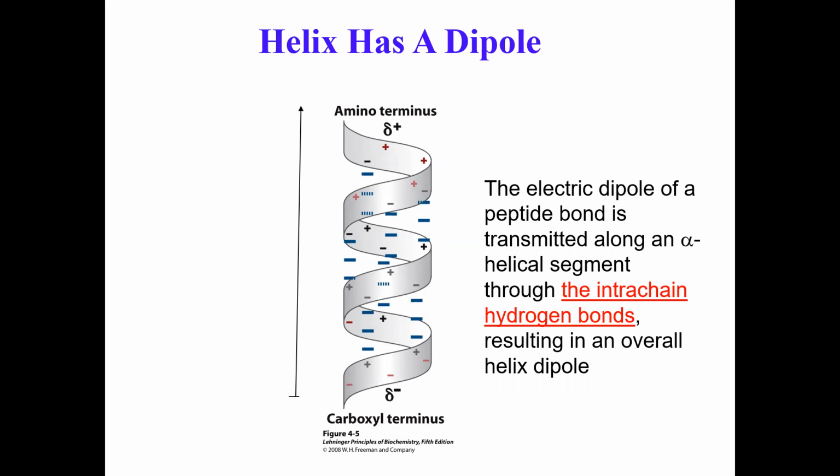That means all carbonyl groups are in the same direction and all amide groups are in the same direction, pointing the opposite way. Because of that, the helix has a dipole, and that plays a very important role in structural biochemistry, in how helices align themselves in the form of tertiary structures.